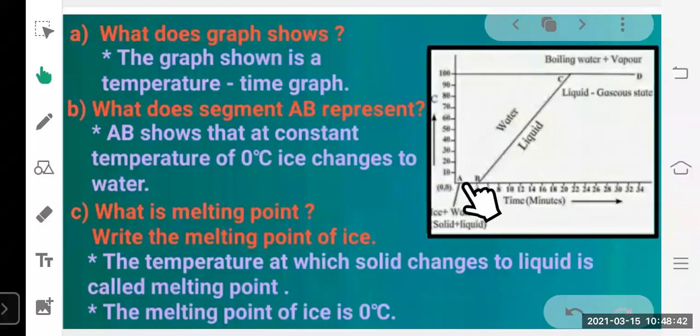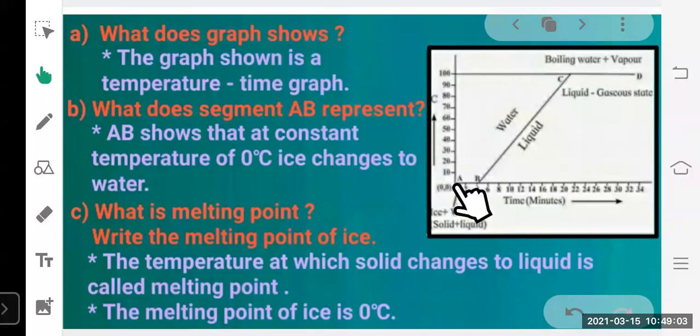Here the physical state of ice is changing to water. The temperature is not changing here. Keep it in mind, the temperature is not changing here. So that means at constant temperature of 0 degrees Celsius. You can see the graph. It shows 0 degrees Celsius temperature.